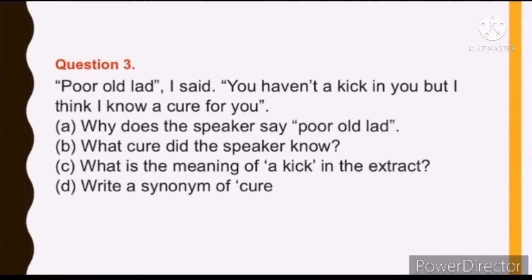Write a synonym of cure. So what will be the synonym of cure? Heal. Student, this question can be asked in another way. Find the word whose meaning is the same as heal. So what will you write? You will write the answer cure. So the question can be asked in another way also. For this, you should improve your vocabulary.